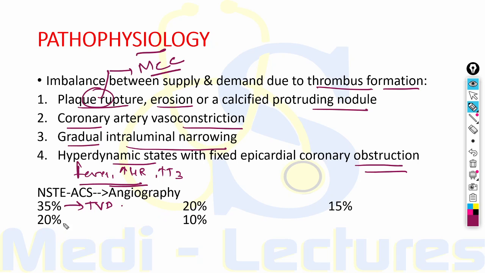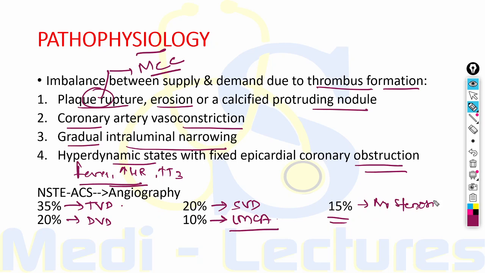On the other hand, 20% have double vessel disease, another 20% have single vessel disease, and 10% of patients have obstruction of the left main coronary artery. This is a very big artery supplying a large part of the left ventricle. On the other hand, around 50% of patients have no stenosis on angiography.